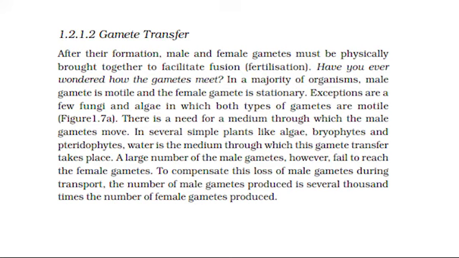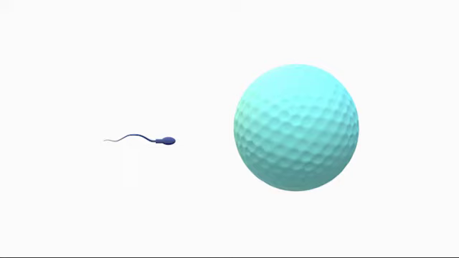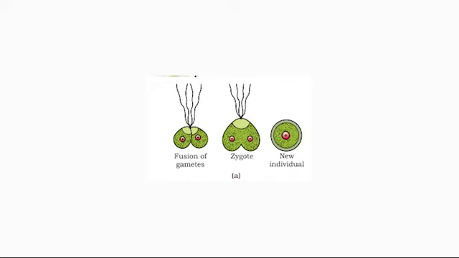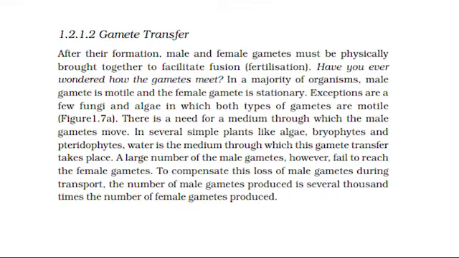Gamete transfer. After their formation, male and female gametes must be physically brought together to facilitate fusion, fertilization. Have you ever wondered how the gametes meet? In a majority of organisms, the male gamete is motile, and the female gamete is stationary. Exceptions are a few fungi and algae in which both types of gametes are motile, Figure 1.7a. There is a need for a medium through which the male gametes move. In several simple plants like algae, bryophytes and pteridophytes, water is the medium through which this gamete transfer takes place.